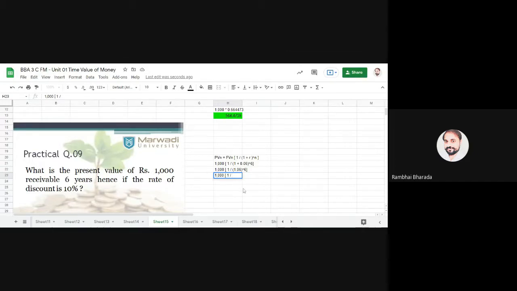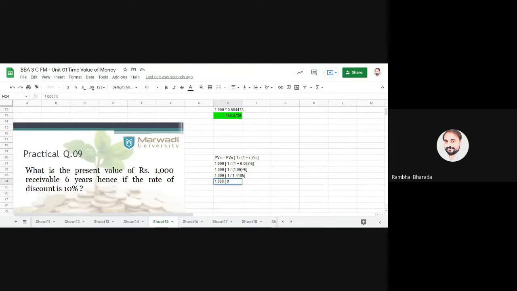We will get the answer 1.4185. Now next step, 1000 remains the same, in a bracket 1 upon 1.4185.